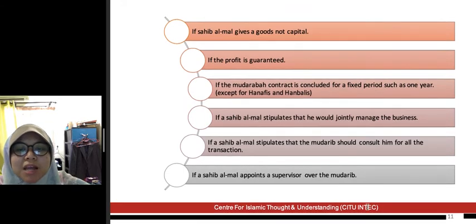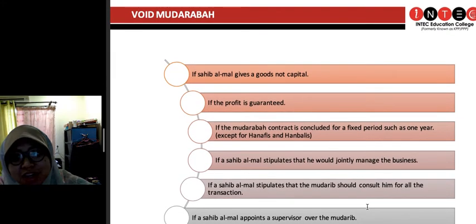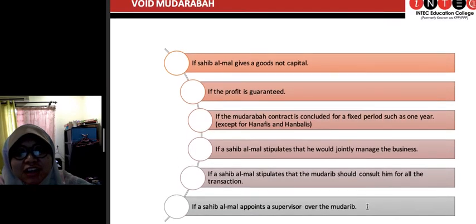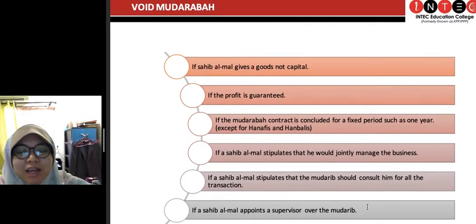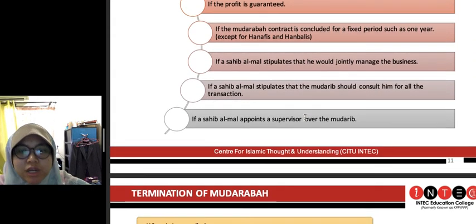If a sahibul mal appoints a supervisor over the mudharib, this is also not valid. Kita dah lantik mudharib sebagai investor, dia investor lah. On top of it, there's another supervisor pula. Tak boleh. Again, it seems like you are trying to interfere in the conduct of the business. So it's not accepted. And so all of this would render the mudharabah contract as void.